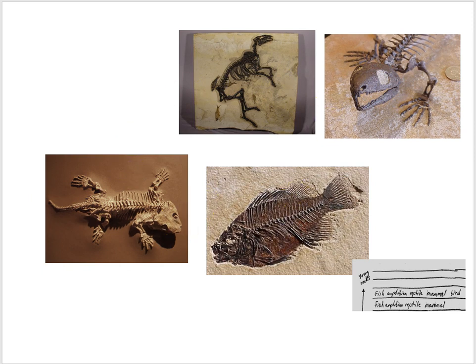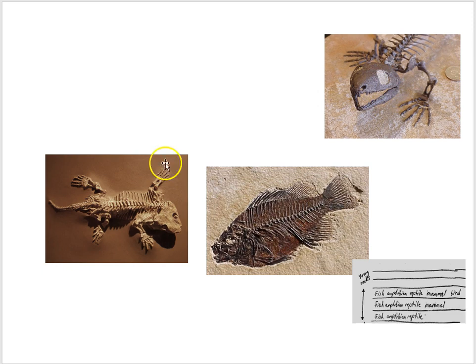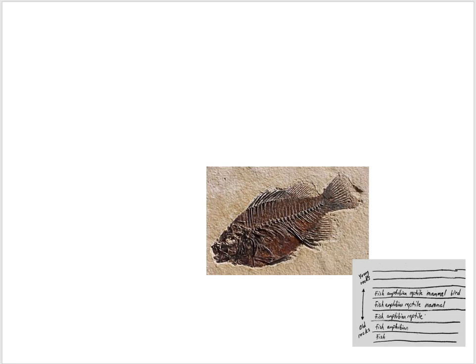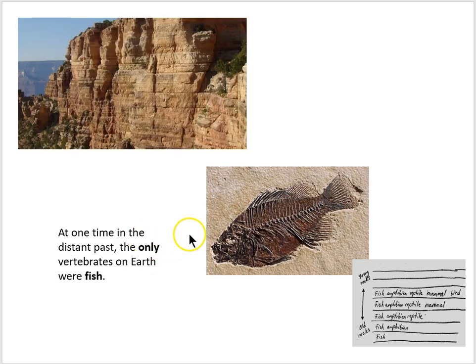If we go a little deeper and look at the fossils in the deeper layers, we lose the mammals, but we have the other 3 remaining groups. If we go still deeper, we lose the reptiles. If we go deeper still, we lose the amphibians, and these lower layers then only have fish fossils. So at one time in the distant past, the only vertebrates on Earth were fish.